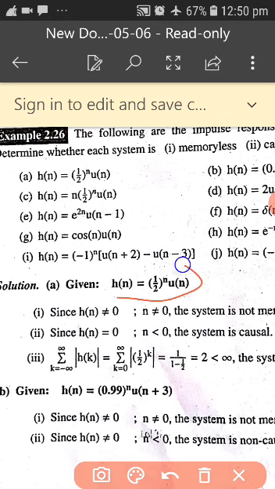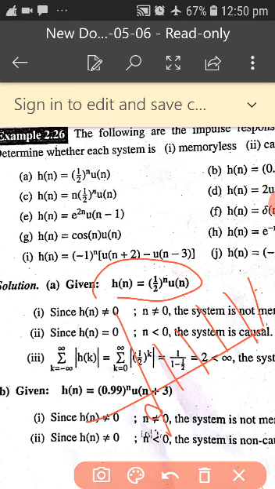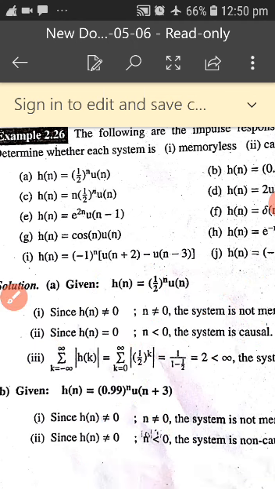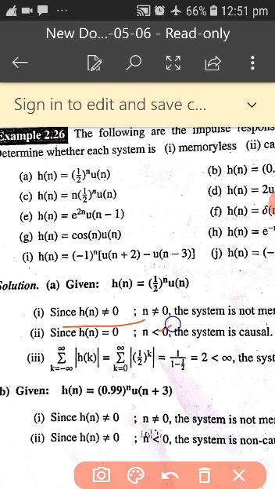It is h of n is equal to 1 by 2 to the power of n u of n. What is your u of n? How do you write your u of n? U of n is nothing but you need to write it like this, till infinity, because it is now DTS. This is your u of n and its amplitude is 1 by 2 to the power of n. Now you can see whether you require memory. H of n is not equal to 0 for n not equal to 0.